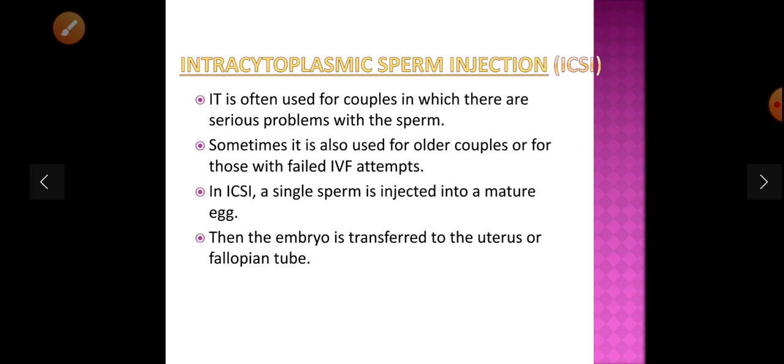Intracytoplasmic sperm injection, ICSI. It is often used for couples in which there are serious problems with the sperm. Sometimes it is also used for older couples or those with failed IVF attempts. In ICSI, a single sperm is injected into a mature egg. Then the embryo is transferred to the uterus or the fallopian tube of the female.